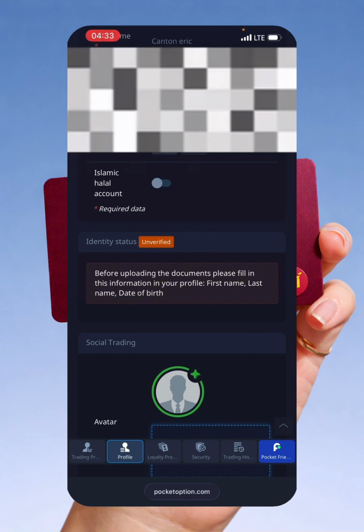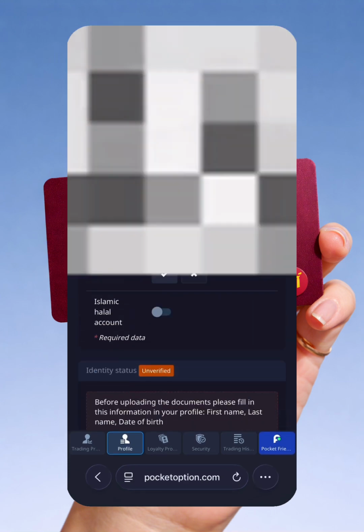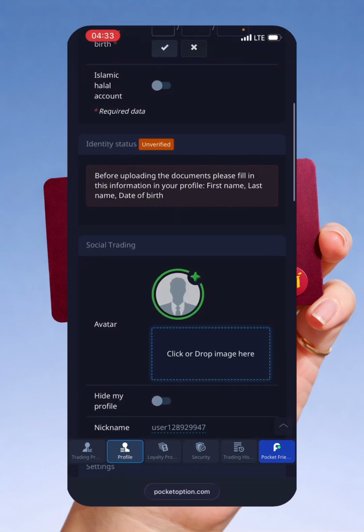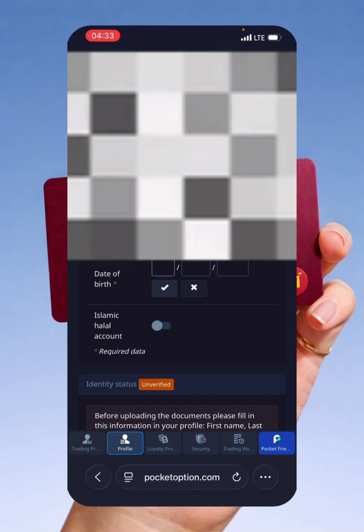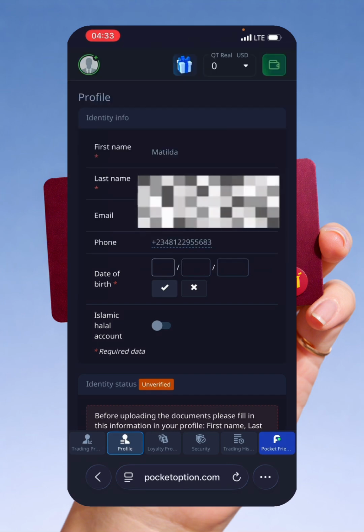Now, once we've done all of this part here, we're going to come down here and you see where we have, before uploading the document, please fill in this information in your profile. First name, last name, date of birth. All right. So it's telling you that before you want to verify your account with your government issue ID, you have to first of all fill out this information.